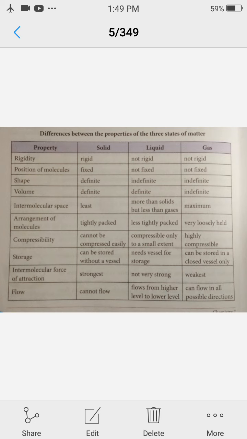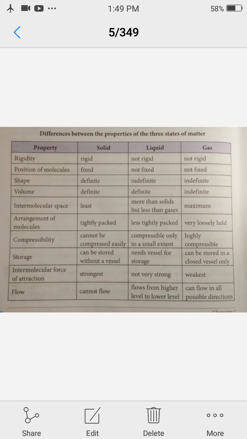Here fixed means they will occupy a particular space, but in case of solid they show vibratory motion about their mean axis, but in liquid not fixed position means they may move randomly here and there by changing their position. Similarly in gases also.